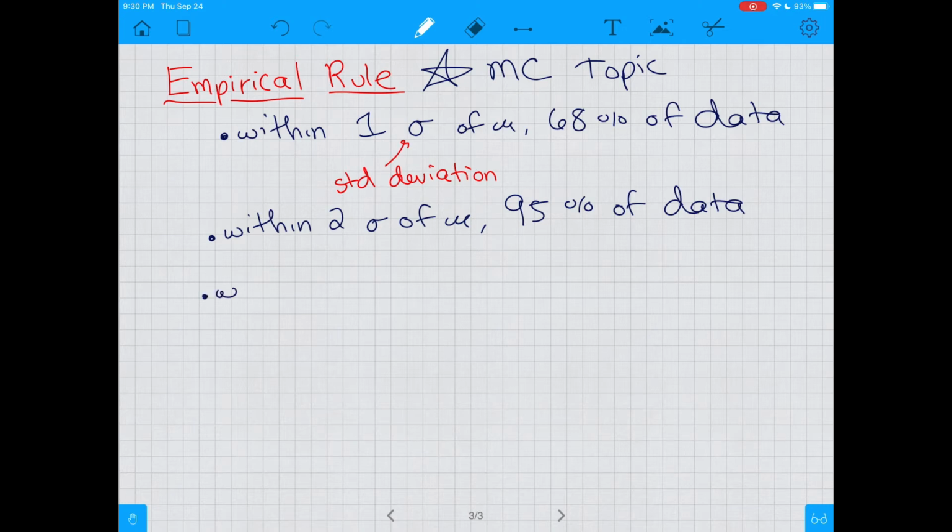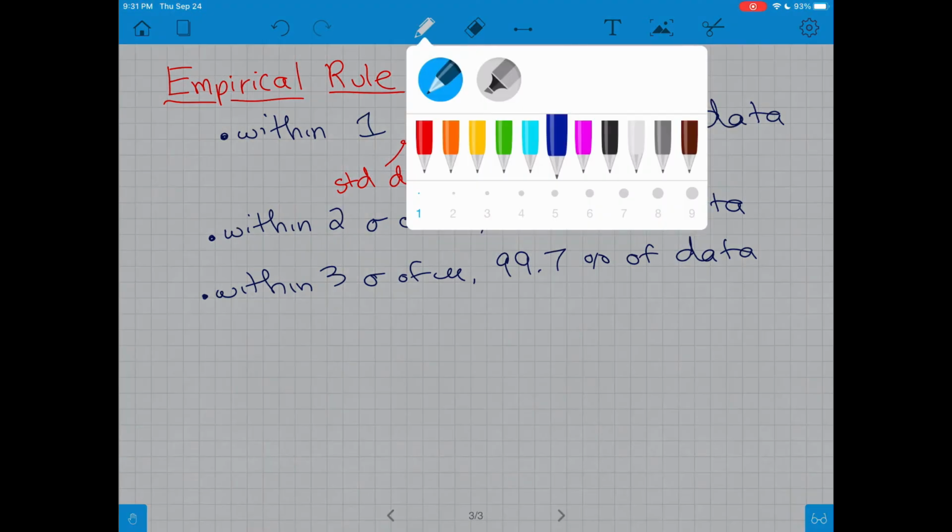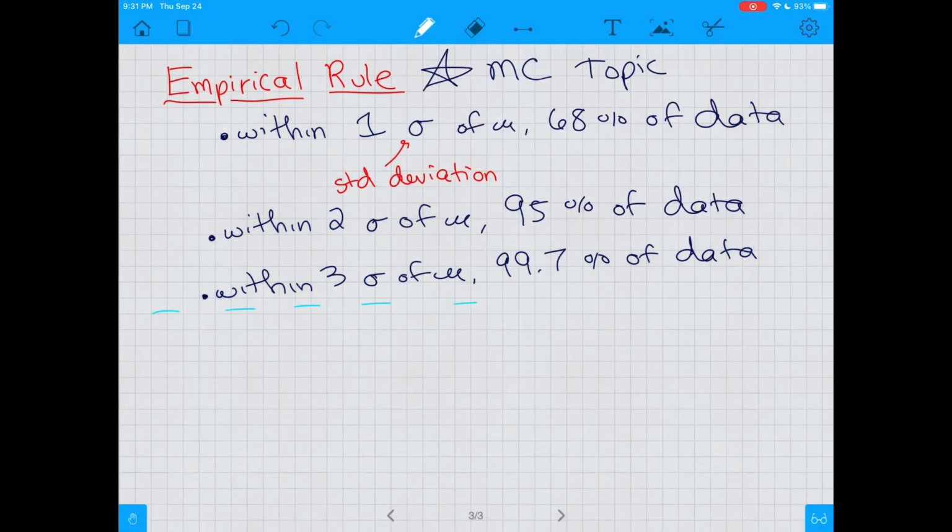And within 3 sigma, you have 99.7% of your data. So oftentimes, you'll see this rule referred to as the 68, 95, 99.7 rule. And I will use that as well in class to simplify wording a little bit.